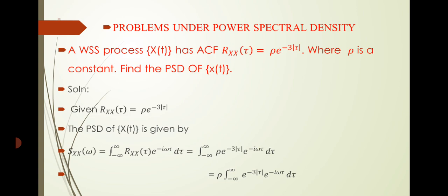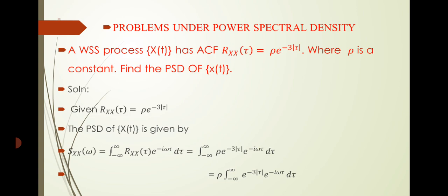Let us see the problem. A WSS process x of t has autocorrelation function Rx of tau equal to rho into e power minus 3 into modulus of tau, where rho is a constant. Find the power spectral density of x of t.